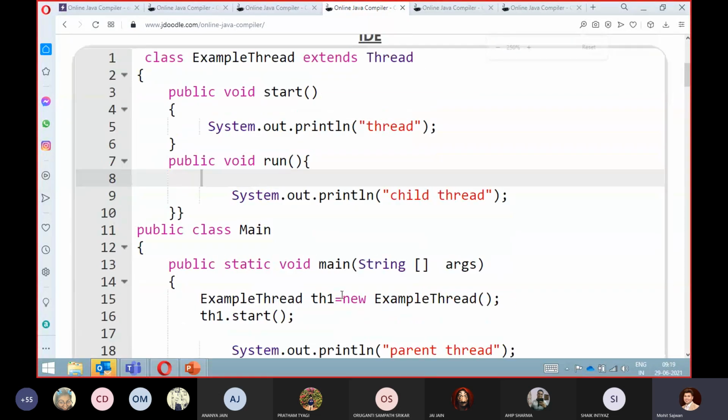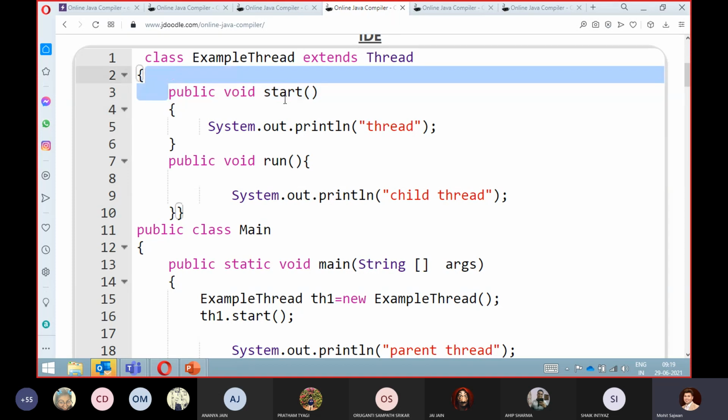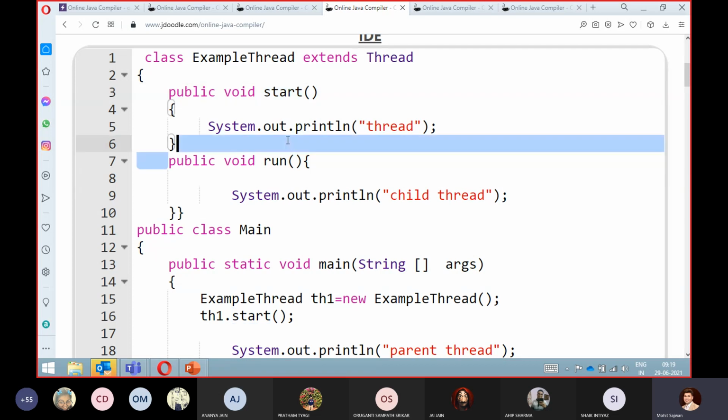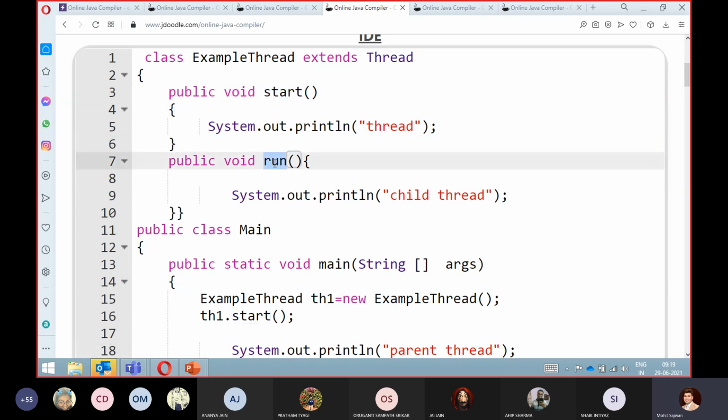In this example, we have a start method. See, what we have done here is overridden the start method. What I have told you is that the Thread class contains a start method as well as a run method. In most scenarios, whatever thread operation we want to perform, we always put it inside our run method.